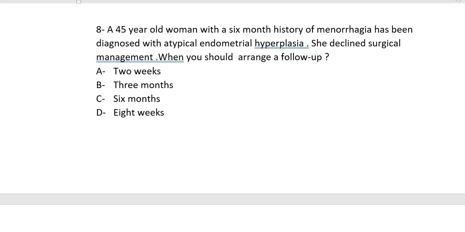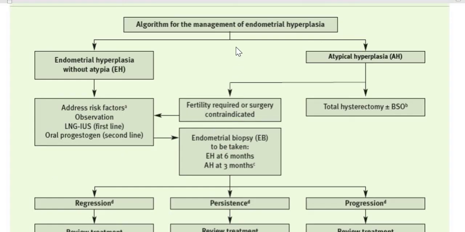So this is the algorithm for the management of endometrial hyperplasia. We are going to sample the endometrial cavity. There can be two outcomes: endometrial hyperplasia without atypia, or with atypia. If it is without atypia, we are going to address the risk factors, and if a patient is refusing all treatments, you can offer her observation.